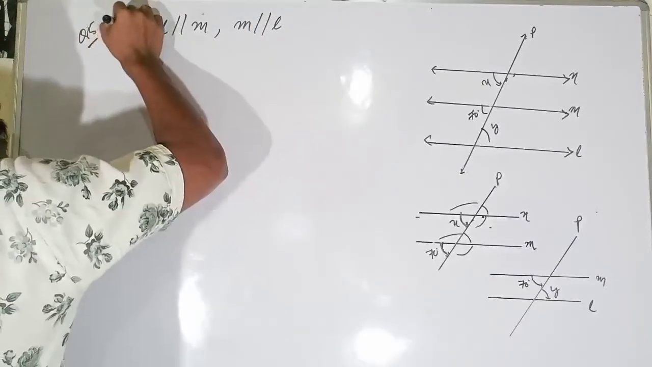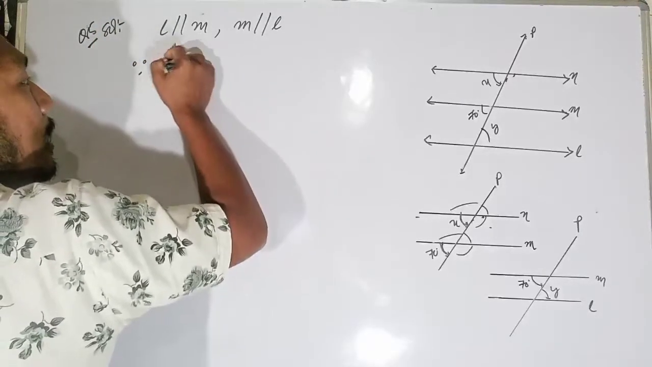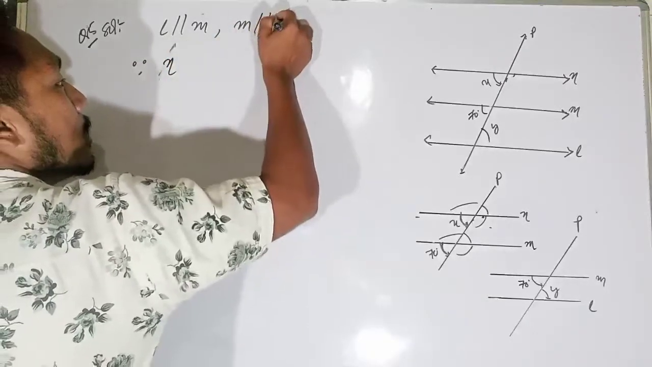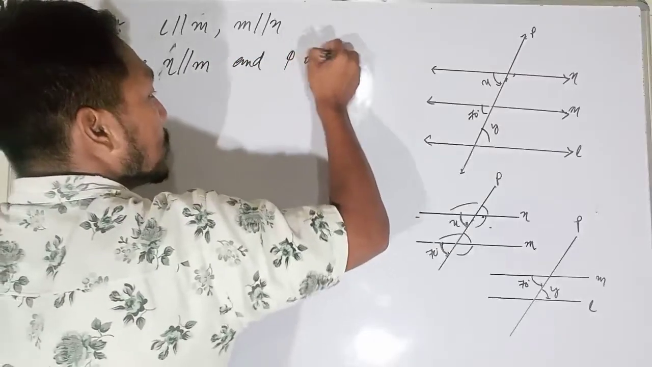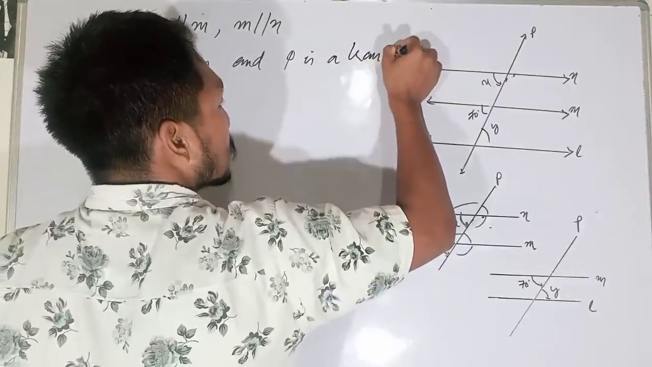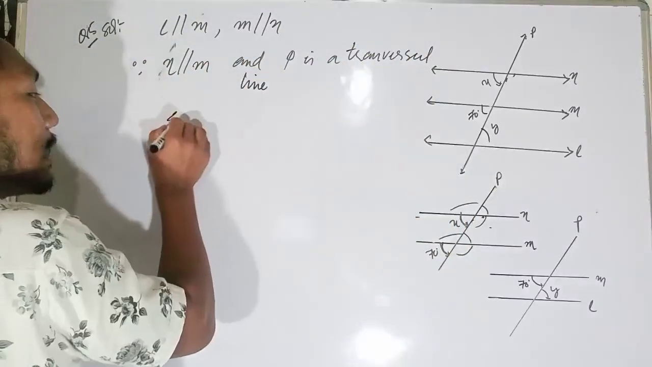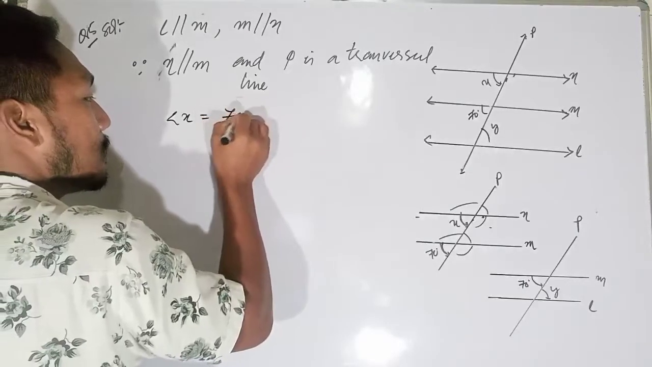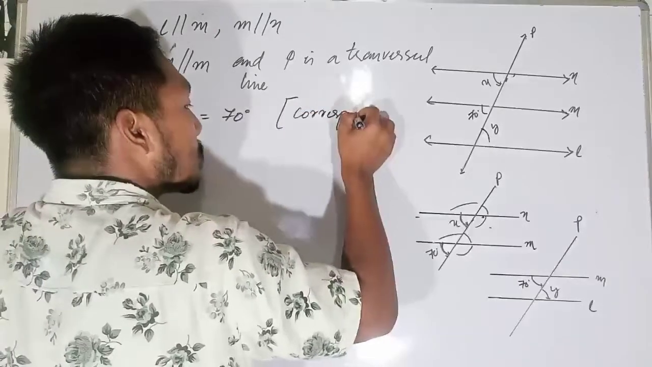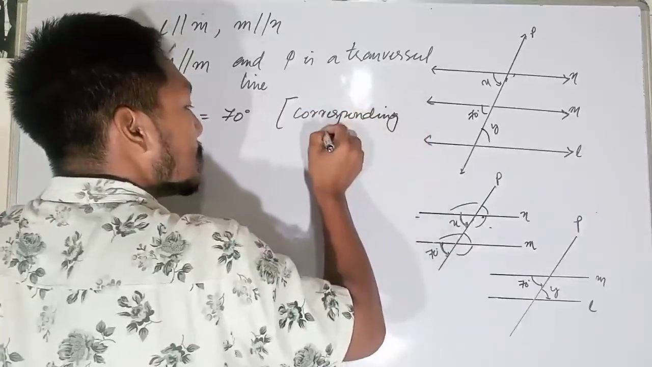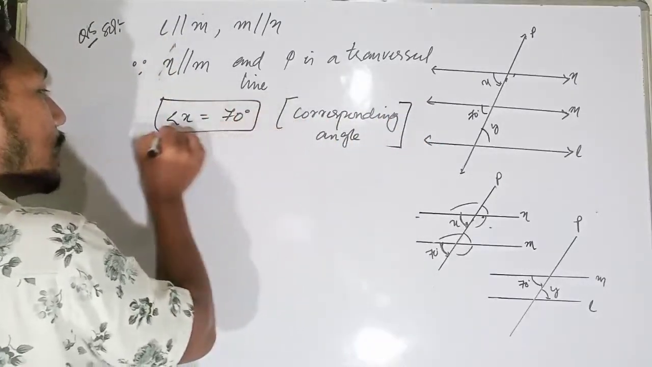Solution. Since N is parallel to M, and P is a transversal line, therefore angle X will be equal to 70 degrees. Why? Because they are corresponding angles.